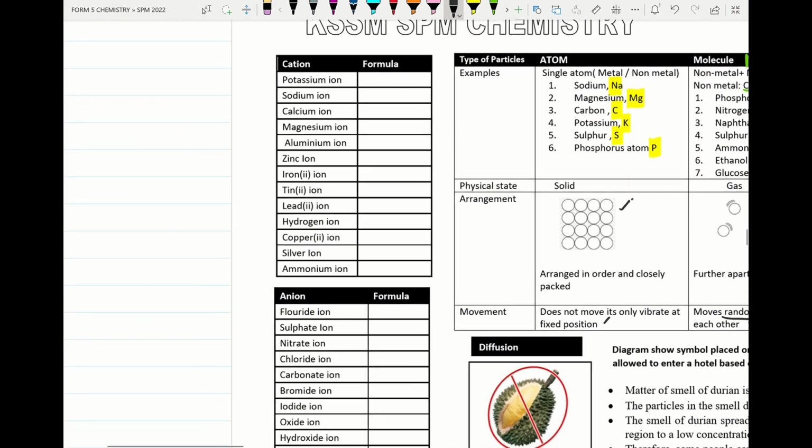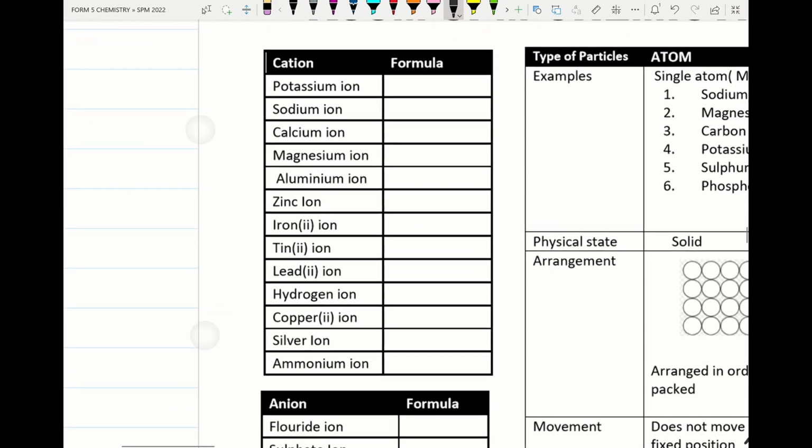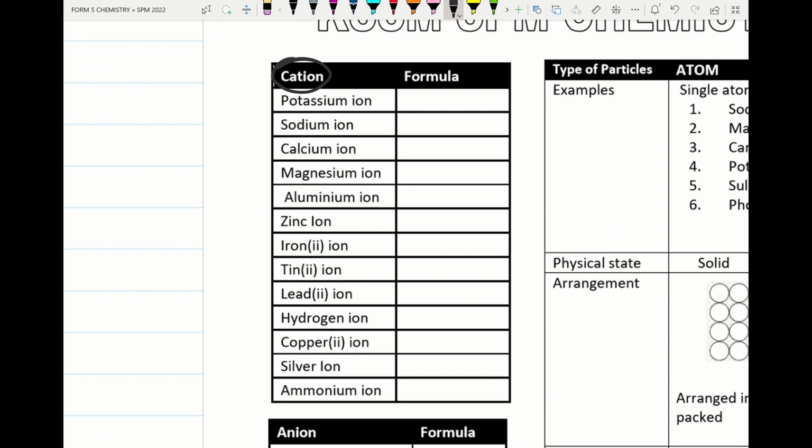Alright, so please remember all this, and please make sure to write down all the formulae of cations. So what is cation? If they ask in the exam, please remember it's a positively charged ion.